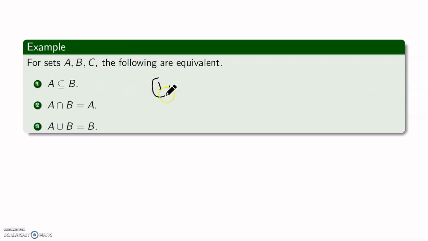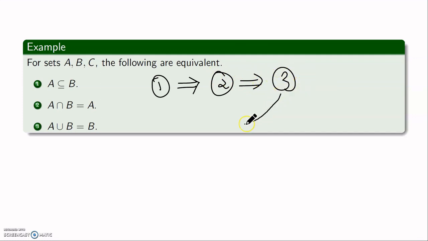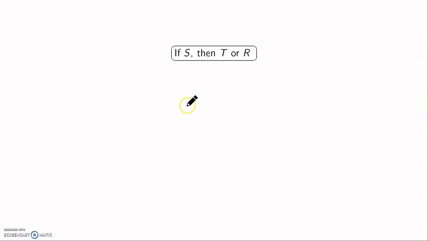What we do is we start with 1, we show that 1 implies 2, we show that 2 implies 3, and 3 will again imply 1. If you do this, you are showing that all these 3 statements are equivalent to each other.